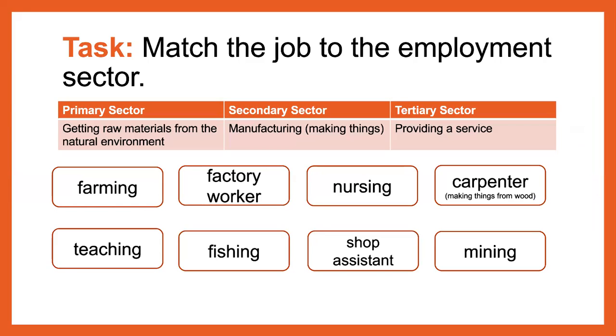So here we can see farming, teaching, factory worker, fishing, nursing, shop assistant, carpenter, mining. Can you match which job goes into which sector? I want you to pause the video and on a piece of paper, draw a table which has a primary sector, secondary sector, and tertiary sector. Can you put the right jobs into the right table?